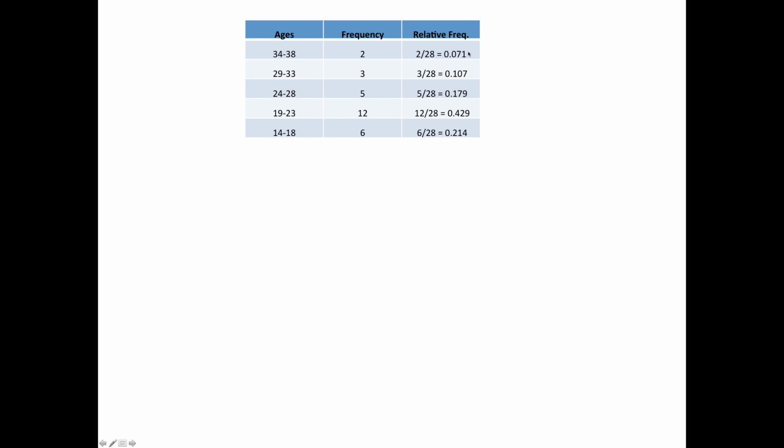So if you look back at these ages, these are called the classes. This is the youngest class. This is the oldest class at the top. So what are the class limits? And what's the lower class limit? So what's the lowest age you could be to get into this bottom category down here? So that would be 14 years old for this one, 19 years old for this one, etc. So those are called the lower class limits.